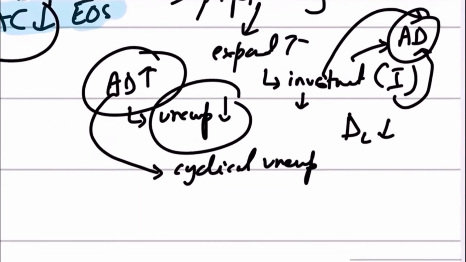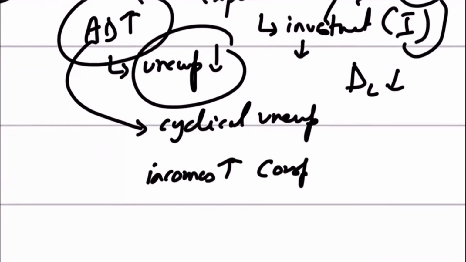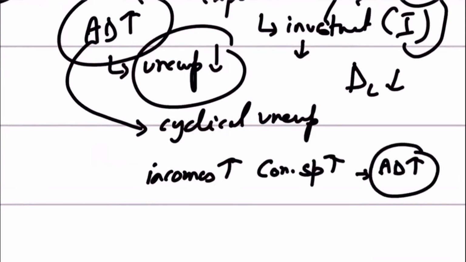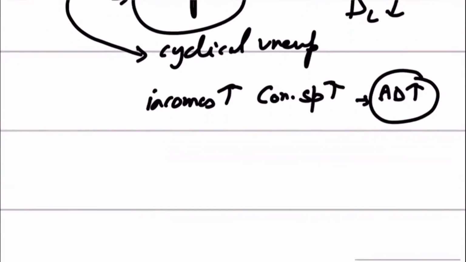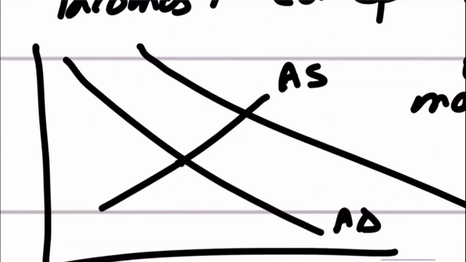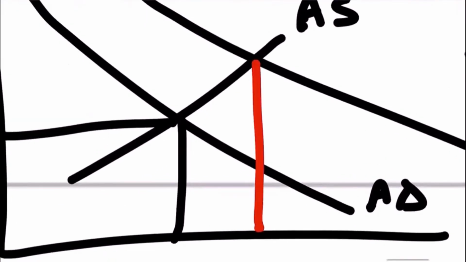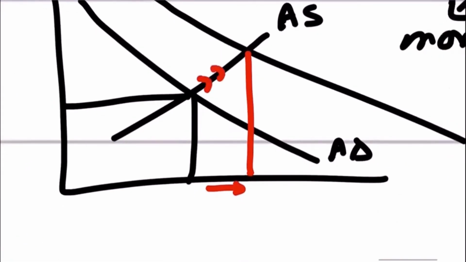Also remember that higher wages would result in more incomes, and more incomes would result in more consumer spending, right? So consumer spending in the economy would also go up, and that would result in a rise in aggregate demand, which means more spending. And according to the AD and AS diagram, if aggregate demand goes up, what happens? What do firms do? Firms produce more. How do they produce more? By hiring more resources. So they increase output by hiring more resources.